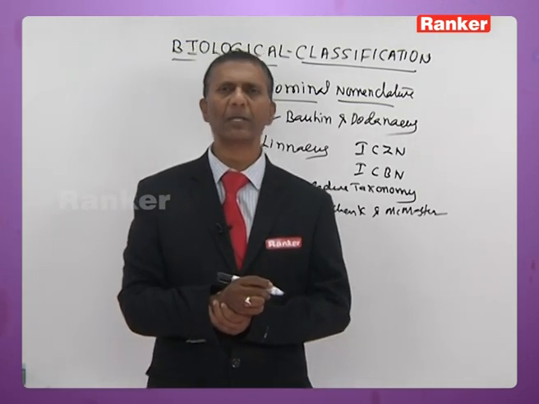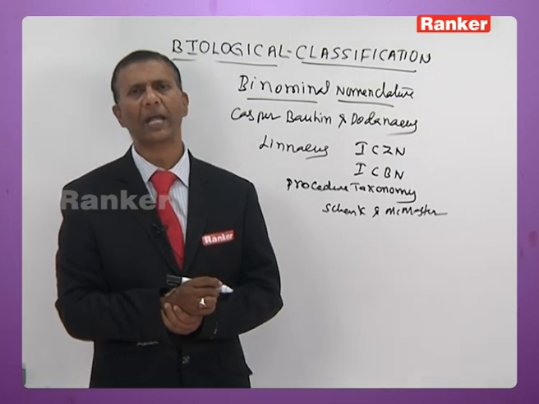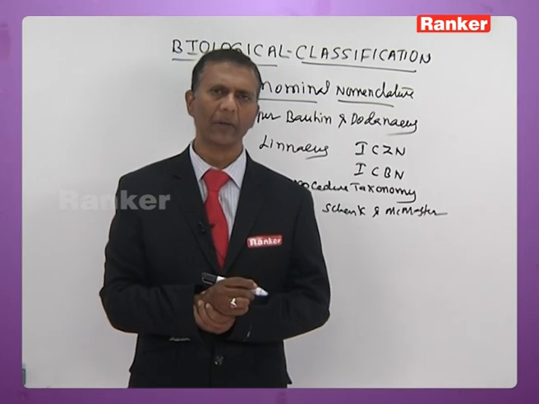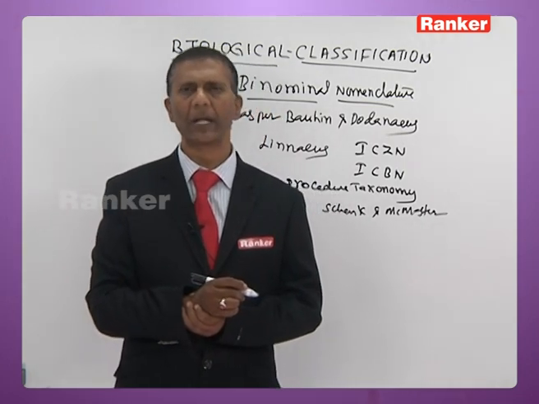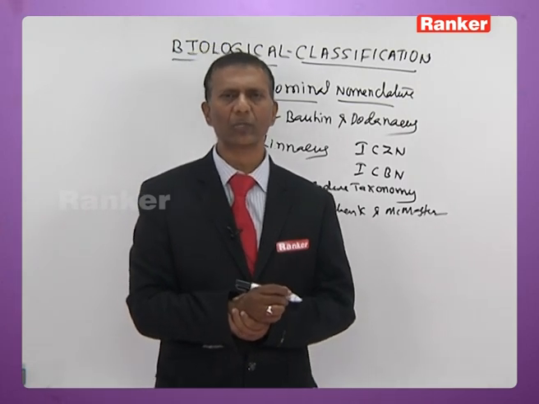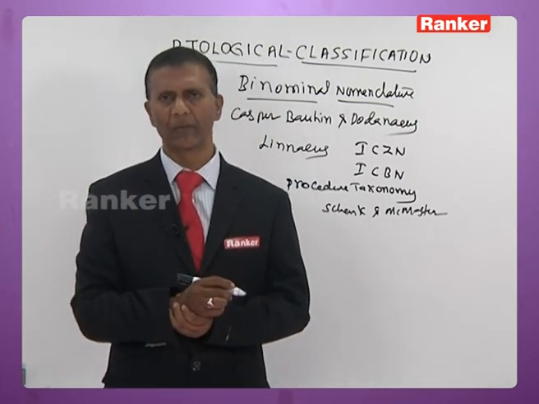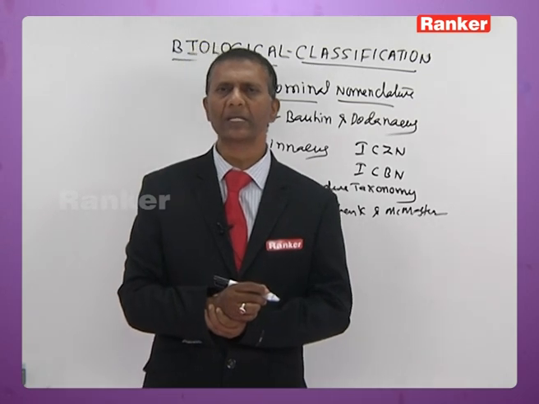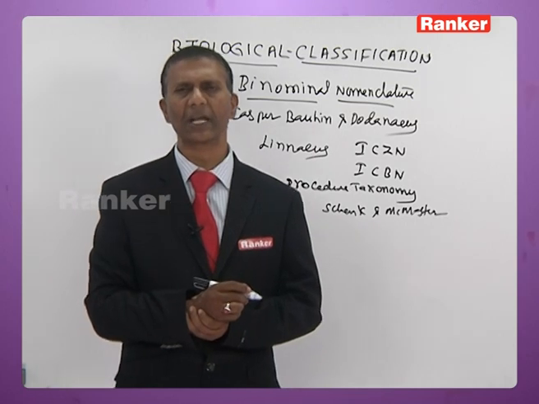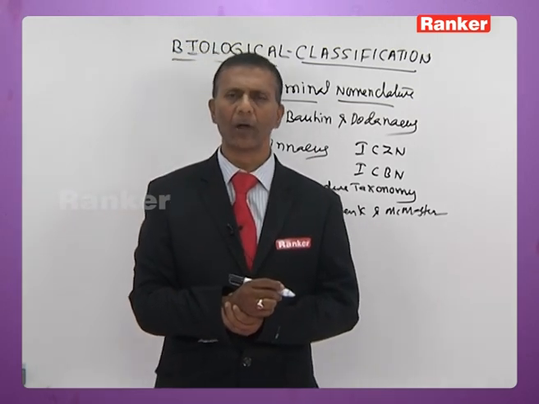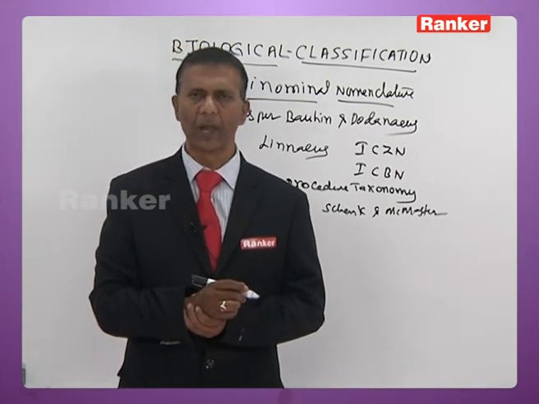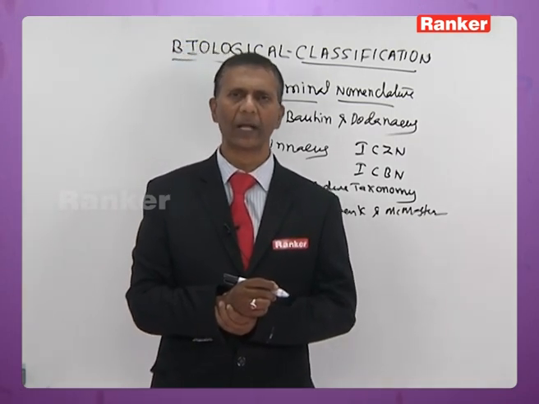When scientific name is printed, it should be printed in italics. To differentiate between a common term and a scientific name, always scientific name should be printed in italics. When it is handwritten, both genus and species should be underlined separately. When the scientific name is either printed or handwritten, the first letter of genus should be capital letter followed by small letters. The species is also written starting with a small letter.